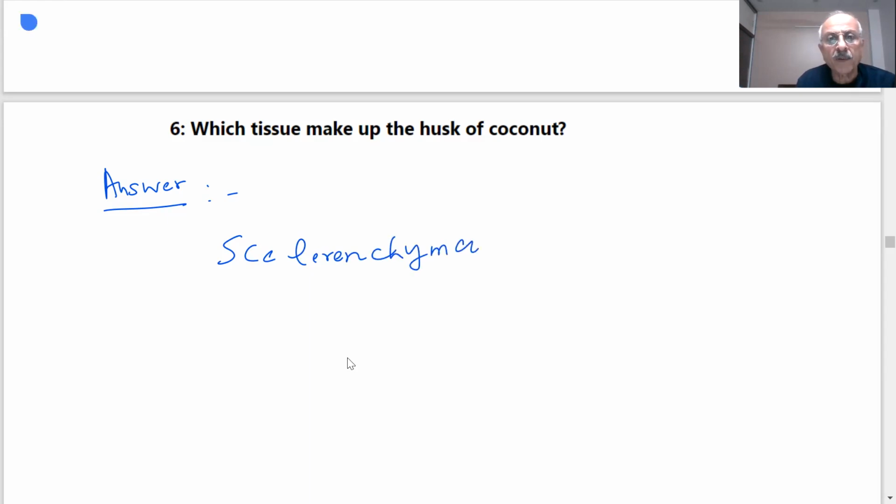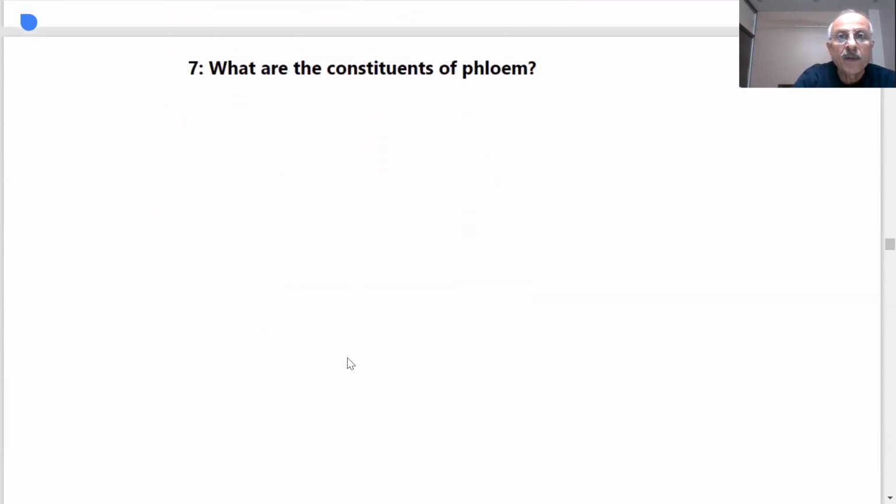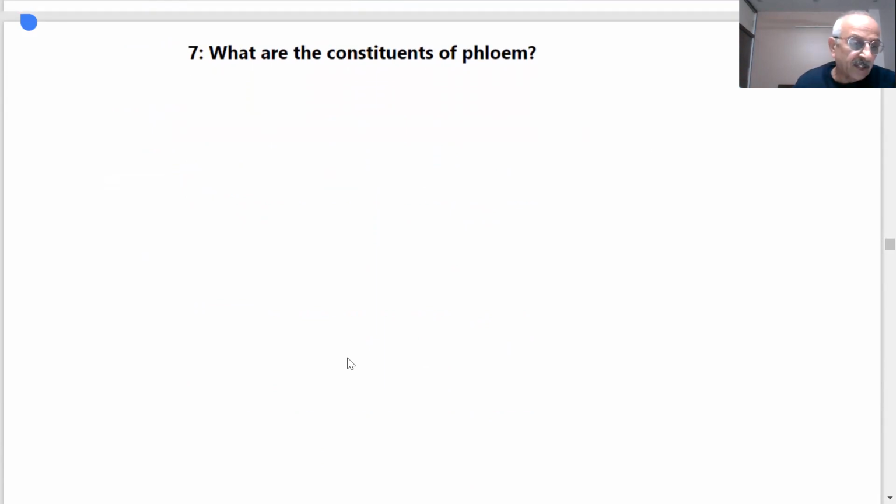We studied the characteristics of these tissues. What are the constituents of the phloem? Complex tissue. Sir, there are five constituents of phloem.